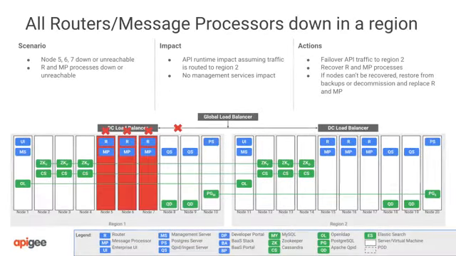If all routers and message processors in a region are down, that region will be unable to respond to API requests. You should fail over traffic to Region 2 until you have routers and message processors available in Region 1 again. To recover, bring the nodes back online. Be careful not to route traffic back to Region 1 until you ensure that you have enough processing capacity online to handle the traffic. If you can't bring the nodes back online, recover from backups or reinstall the nodes.